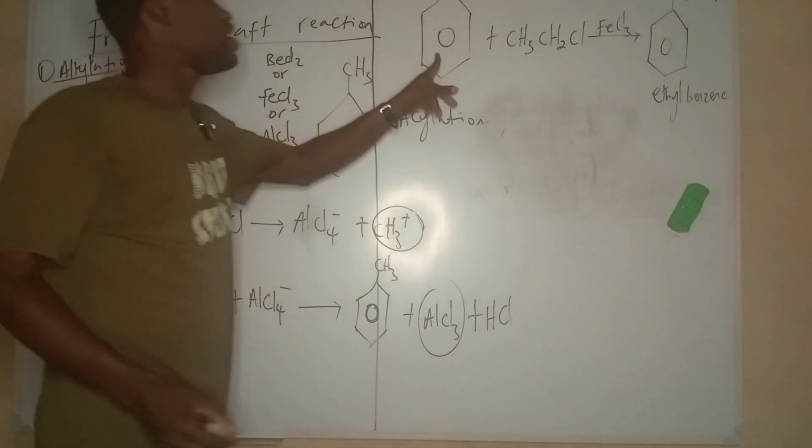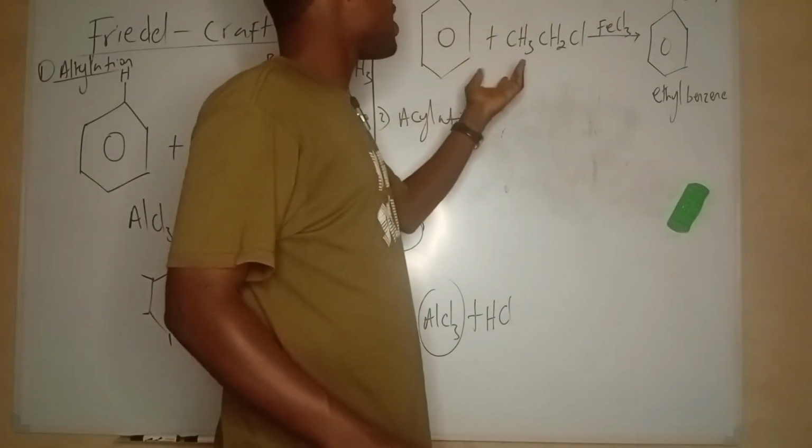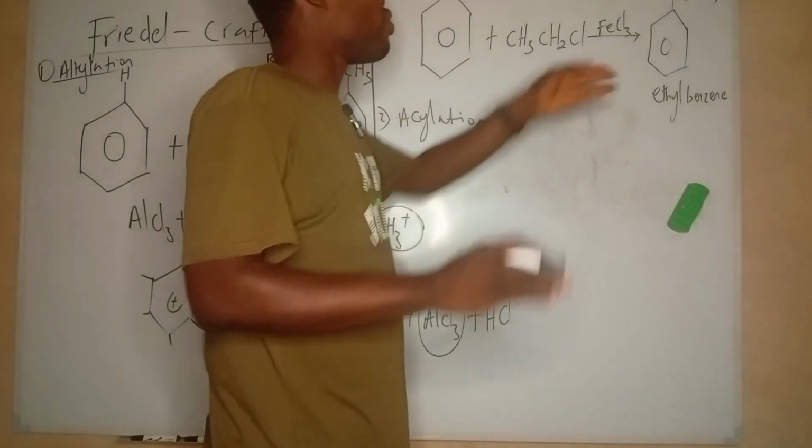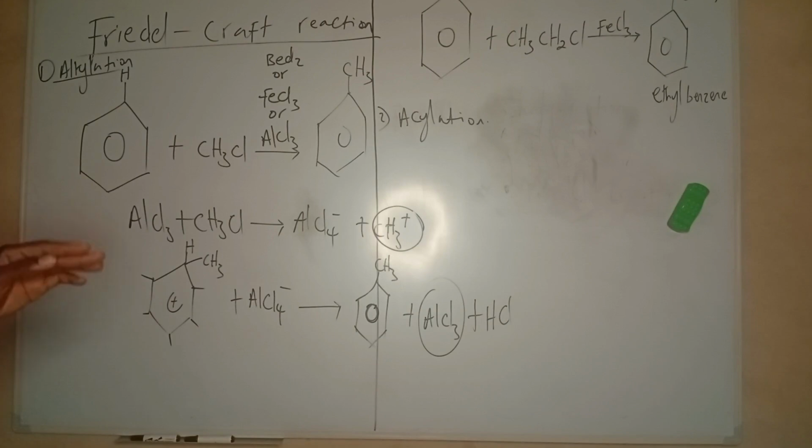Now see this simple one I did here. This is benzene, this is ethyl chloride, in the presence of that catalyst. What do you get? The ethyl group gets into benzene, giving simple ethyl benzene. Friedel-Crafts reaction. It's that simple. What I just did is for alkylation. Now let me look at Friedel-Crafts acylation.